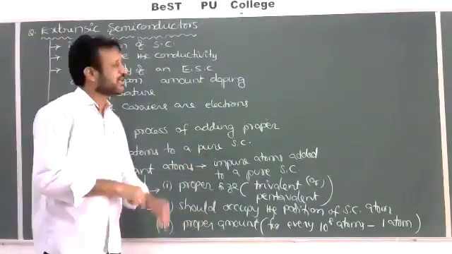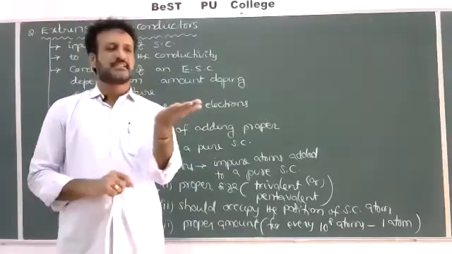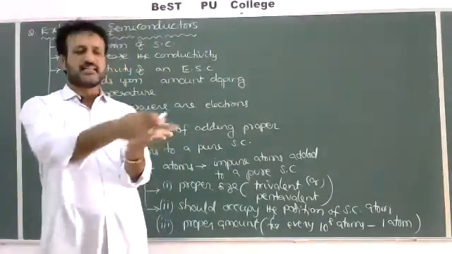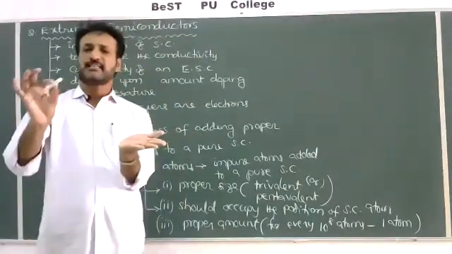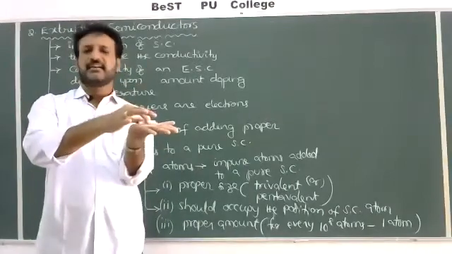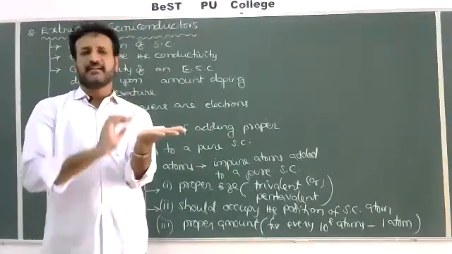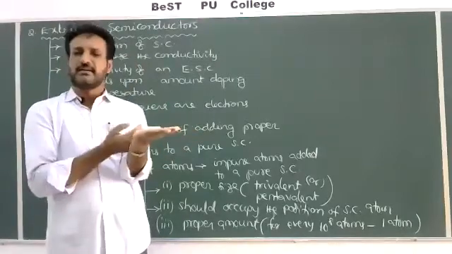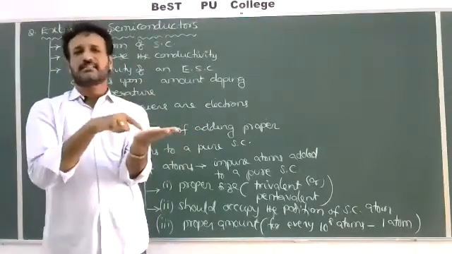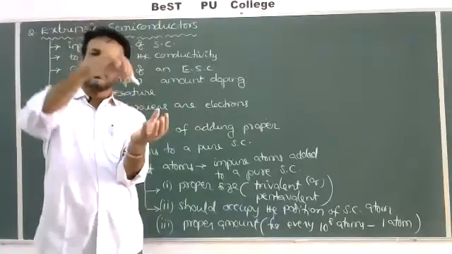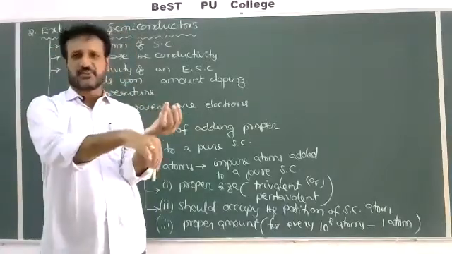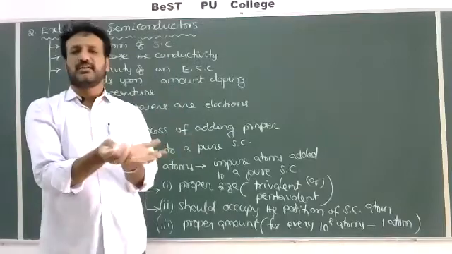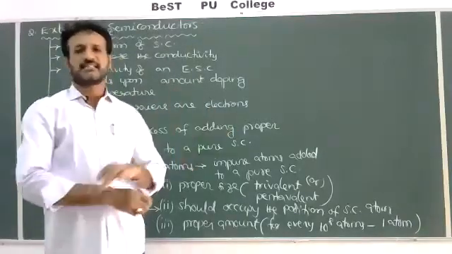But what method do we have to follow? For example, take germanium. Exactly on the germanium crystal, we place one trivalent atom, or maybe a pentavalent atom. If we heat this highly, what will happen? The total will be converted into a molten state. So this atom also will occupy the position of one of the germanium atoms, and then if you cool it, it will be converted into an extrinsic semiconductor.